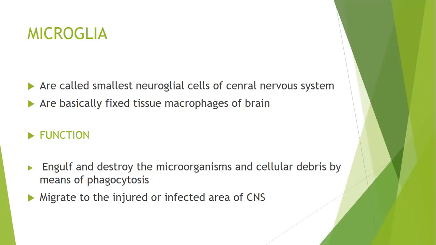They have the phagocytosis property. They will phagocytose the injurious agent which is coming into the brain. That injurious agent may be a virus, may be a bacteria, and they also have a property that they can clear the dead neuron, can phagocytose the debris tissue of the neuron, and they can migrate from one part of the brain to the other, to the infected area.